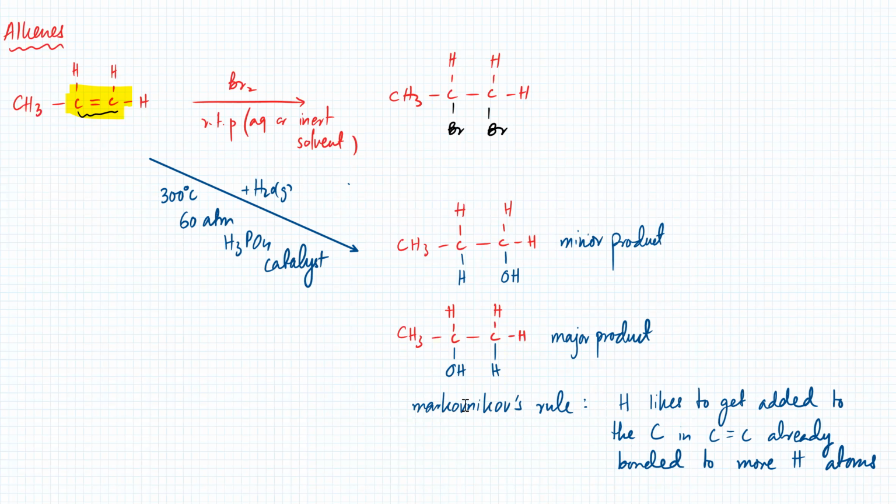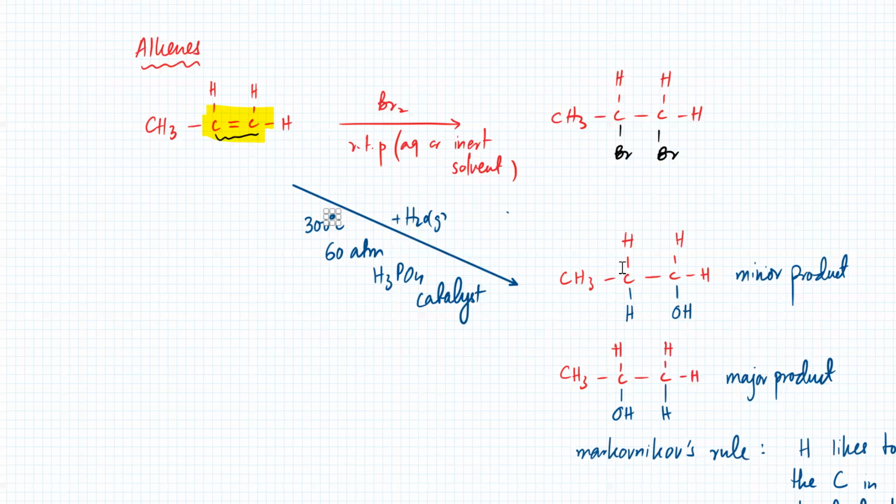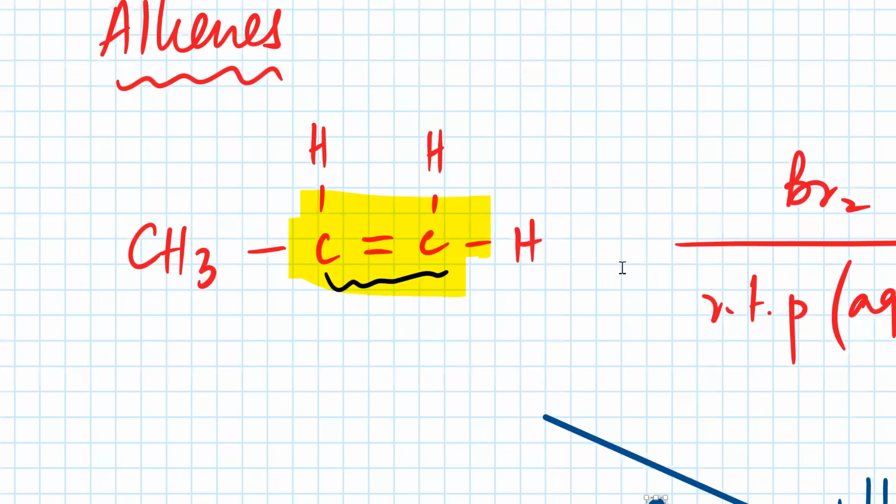So next one is Markovnikov's rule. If you have an unsymmetric alkene with a double bond, the hydrogen is going to get added to the carbon that's already bonded to more H atoms. So if I look at this alkene, there are two carbons. This one is bonded to two hydrogens, one H over here, one H over here. And this one over here is bonded directly with just one H.